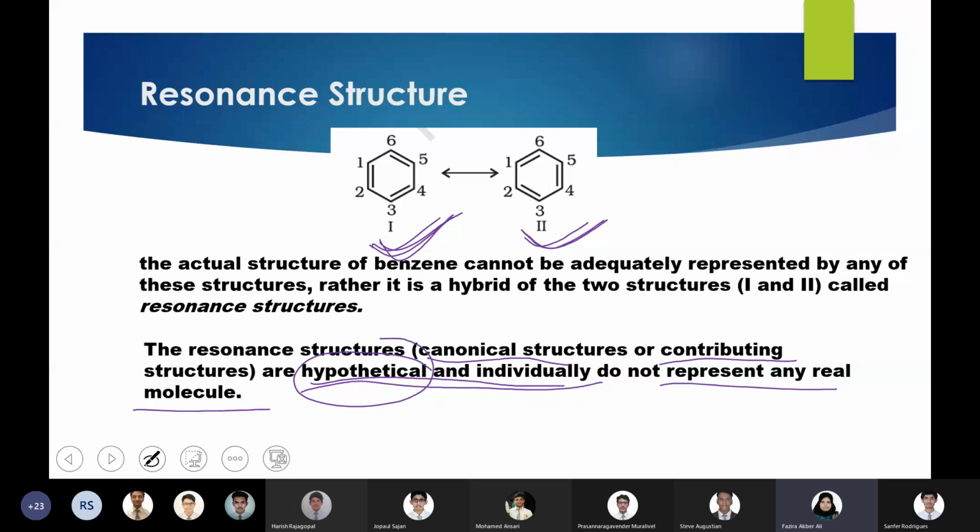In the next slide, I have another arrangement. If you take methane, the simplest alkane, for this kind of compound you don't have a resonance structure, only one arrangement is possible. So they don't have resonating structures. That is because there are only single bonds present. To show resonance, a minimum of one pi bond should be present. Pi bond means it could be a double bond or a triple bond. In benzene, you have a double bonded system, so resonance is possible.